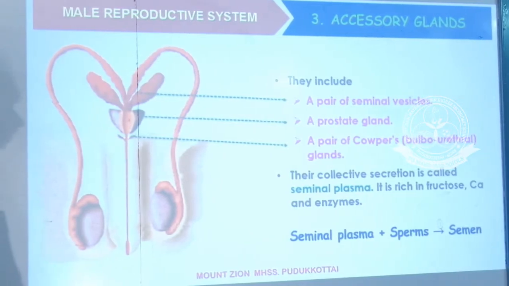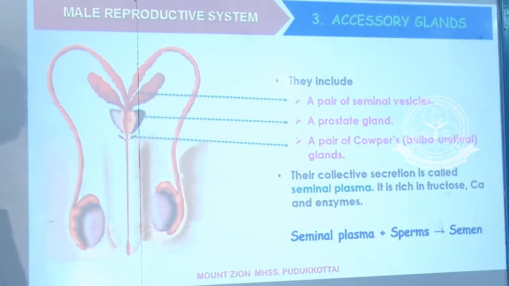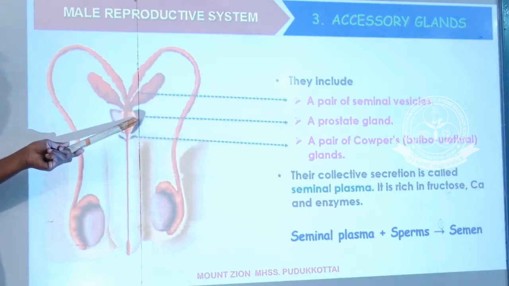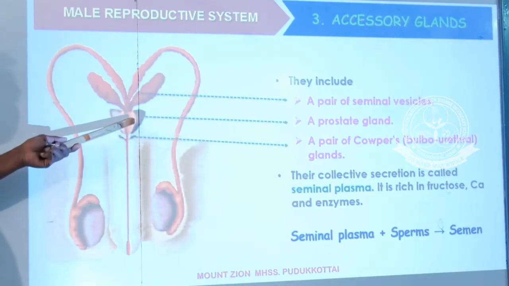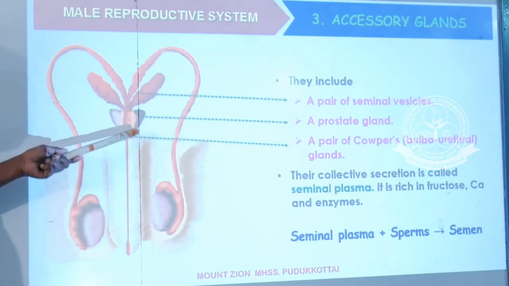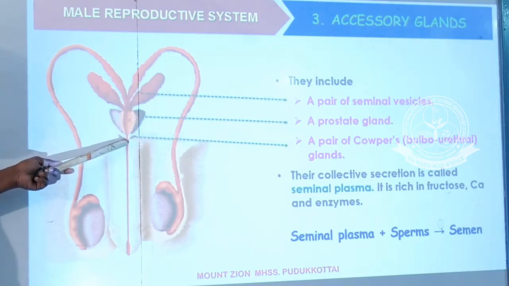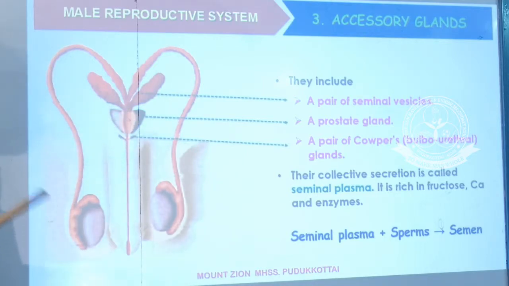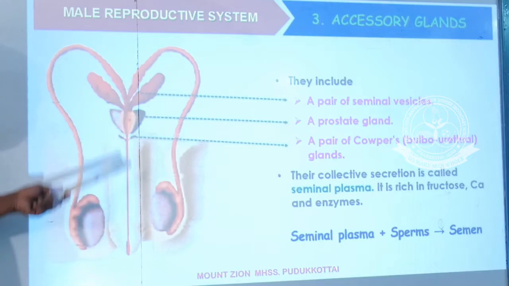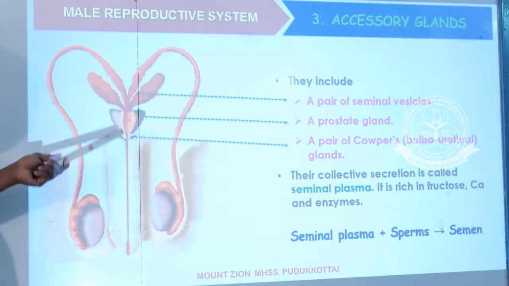That person suffers difficulty passing urine. That condition is called prostatitis. Prostatitis is a condition of enlargement of the prostate gland. And this is a pair of Cowper glands. This Cowper gland secretes mucus. This mucus provides lubrication to the penis.